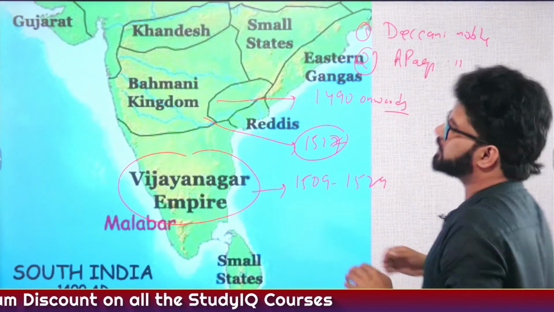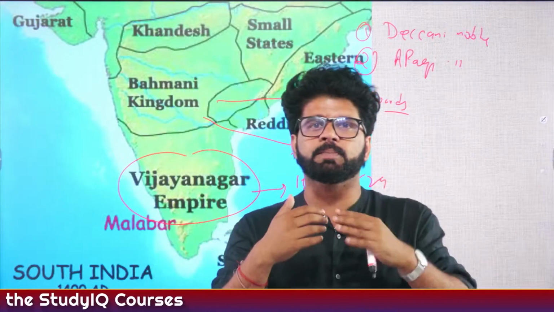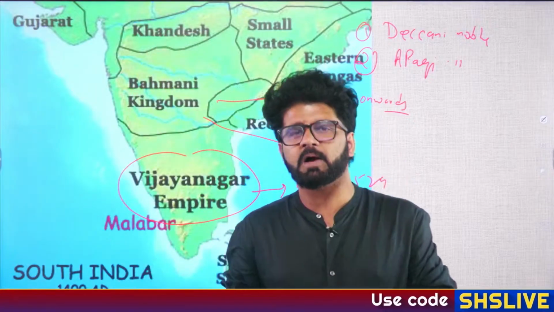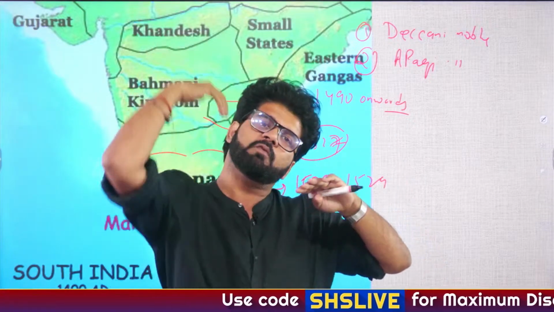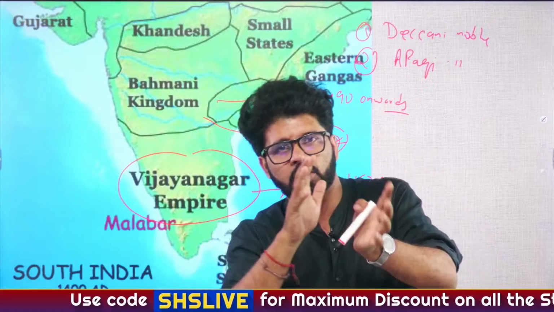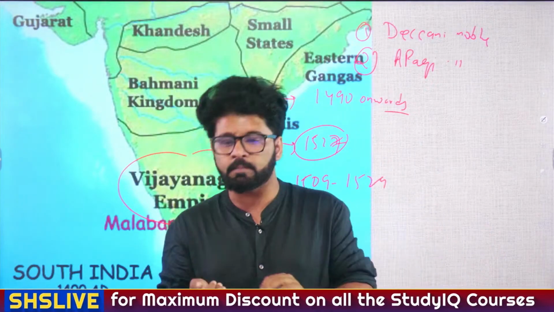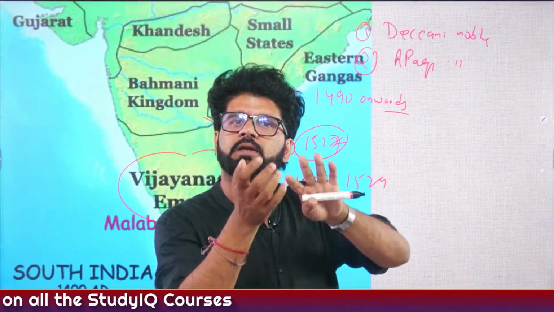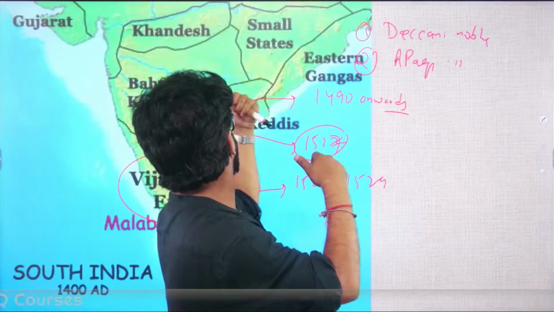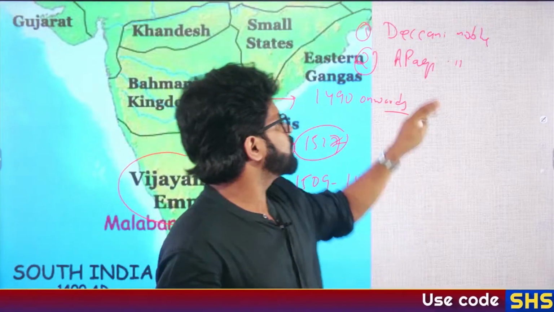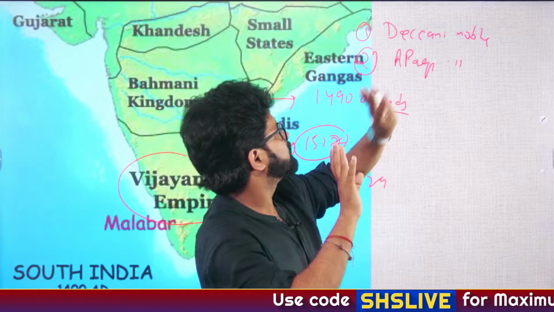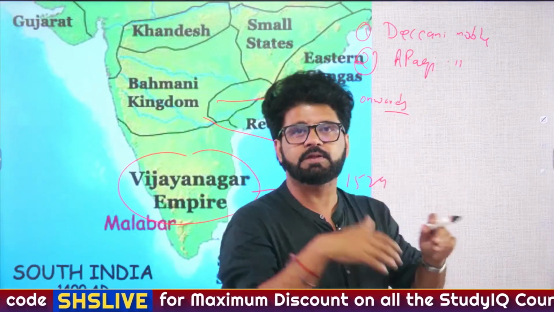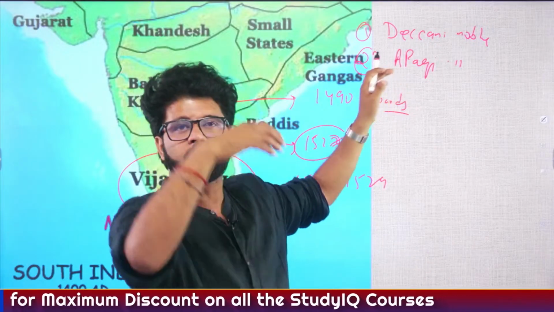Deccani nobles are those Muslim people who, if you remember, during the period of MBT only, shifted from Delhi to Daulatabad, Devgiri, and many of them went back to Delhi because they were not able to live in the inhospitable environment of Daulatabad or Devgiri, and some of them settled here in this Deccan region. So these Deccani people played a crucial role in the establishment of the Bahmani Kingdom and the later Deccan Sultanate. Afaki people, this is not Afghani, Afaki, are the foreign people who have come from Persia, etc.